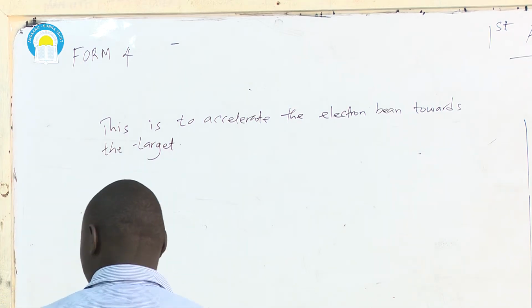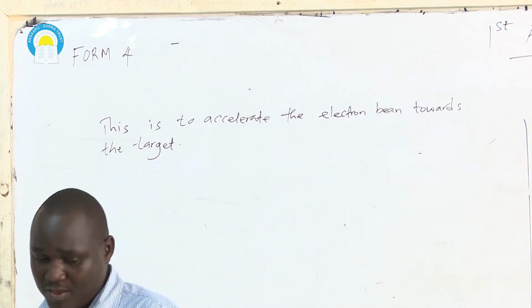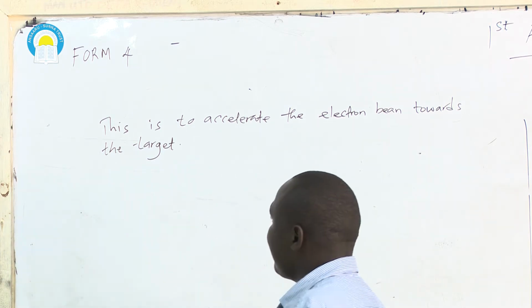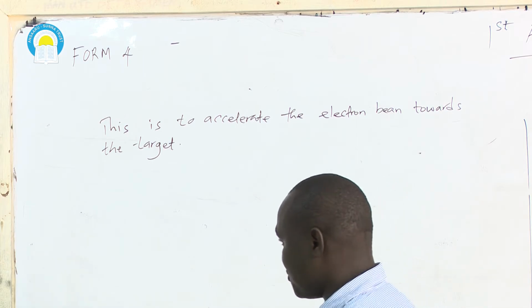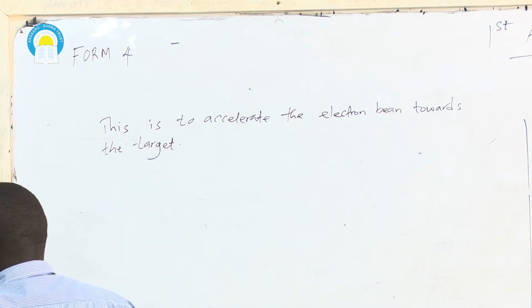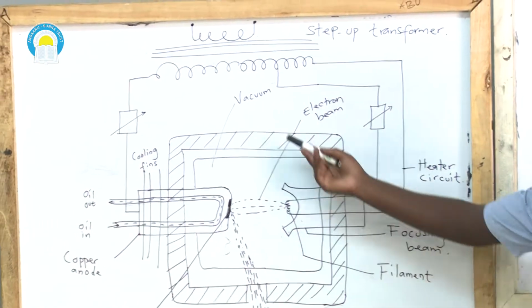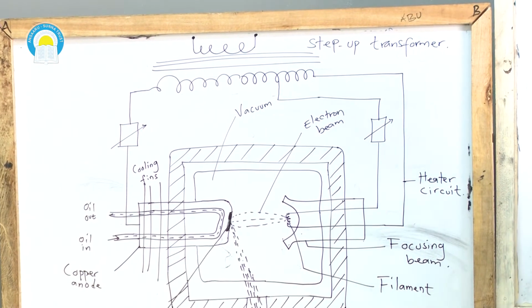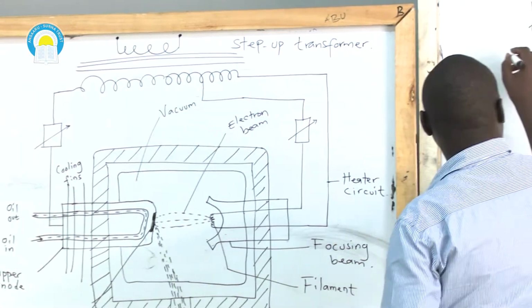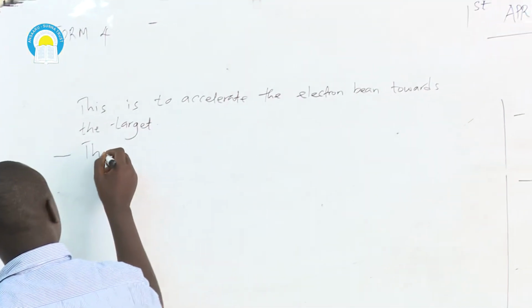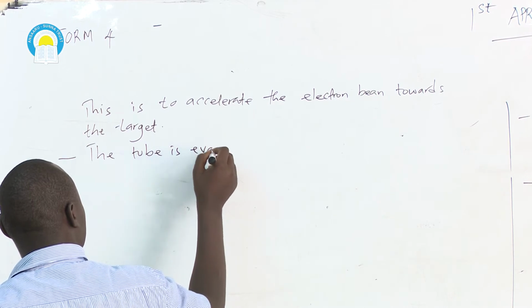So that is the reason as to why the anode and the cathode are at high potential difference. Now, what else are you supposed to know about X-ray tube? If you check here, we are labeled here that inside the tube is vacuum, meaning there is no presence of air or any gas. So in that case, we say the tube is evacuated.